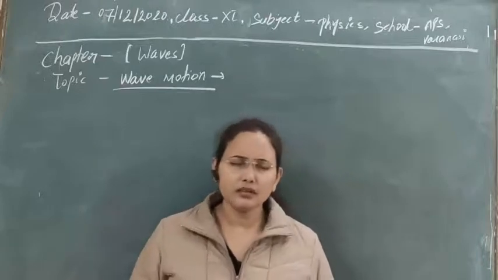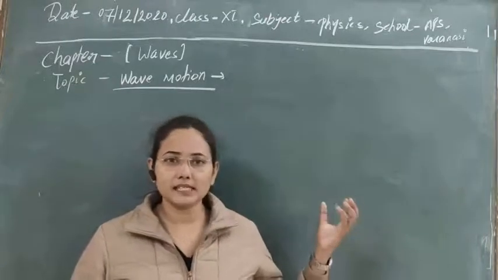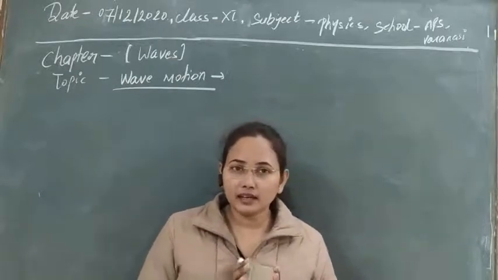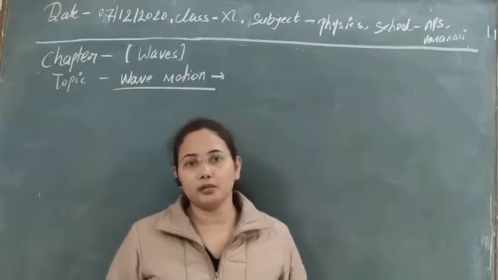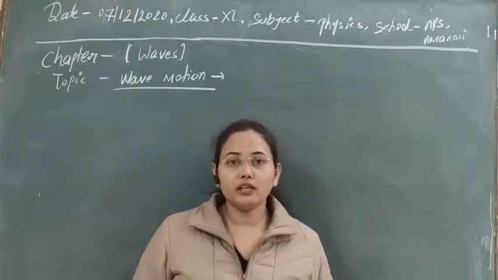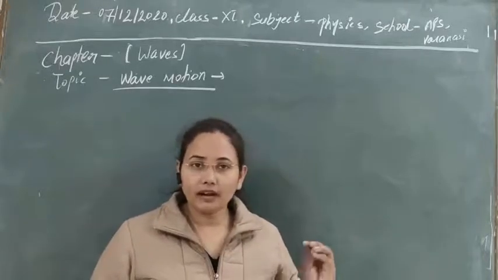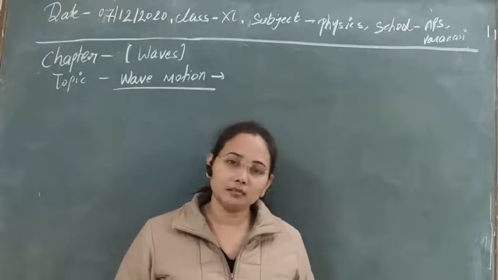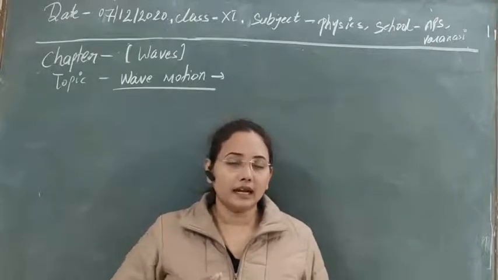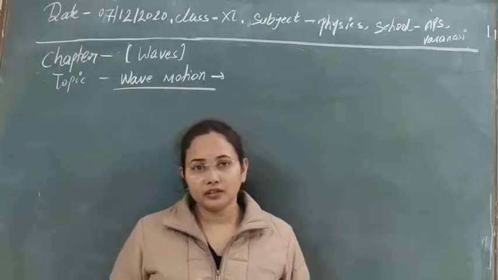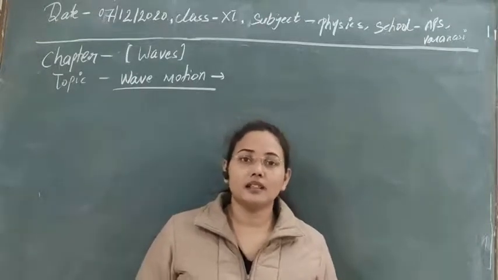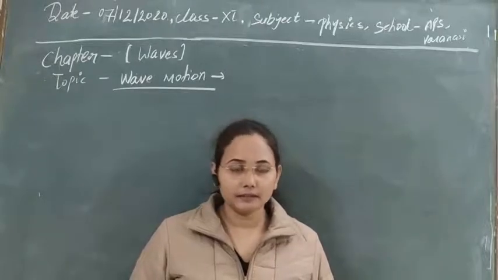Let's start to understand some basic things. In the wave motion, as we know, there are a number of particles that are executing simple harmonic motion. Why am I saying simple harmonic motion? Because here we are only talking about the harmonic wave. If I say only wave motion or wave, then it means, try to understand it without any doubt, that we are talking about the harmonic wave, or the particles that are oscillating simple harmonically. Clear?